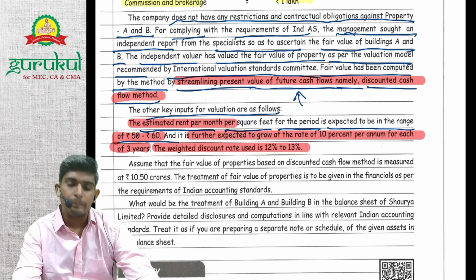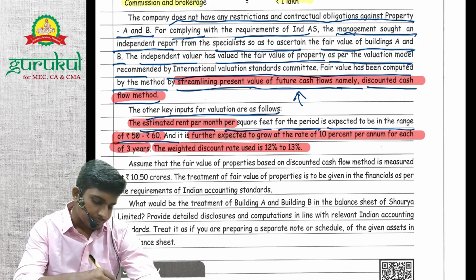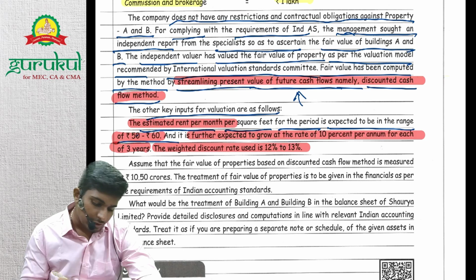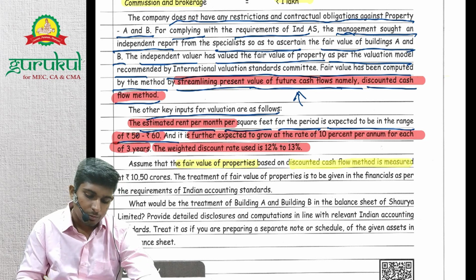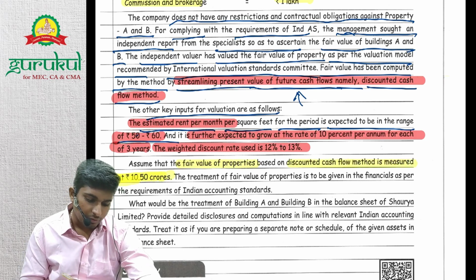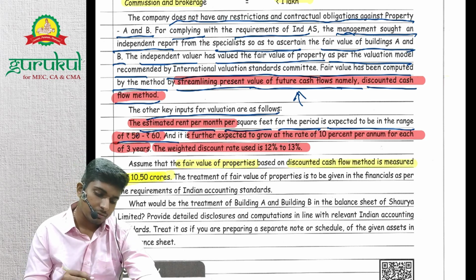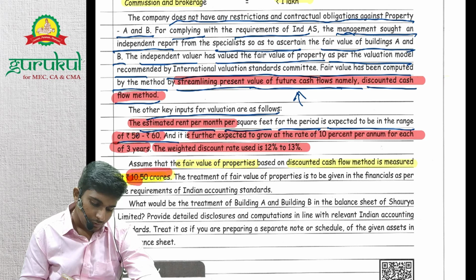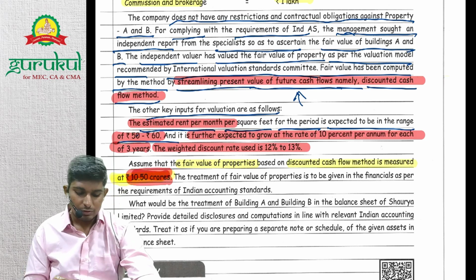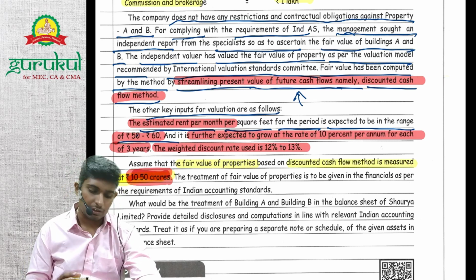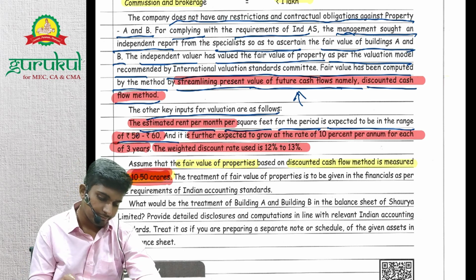So this is also their assumption, right? Assume that the fair value of the property based on the discounted cash flow method is measured at 10.5 crores. So 10.5 crore is the fair value. We got the fair value, we got the assumption, we got the technique. Everything is covered here, right?